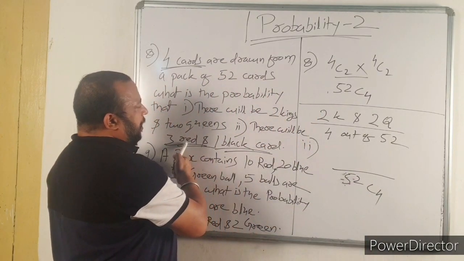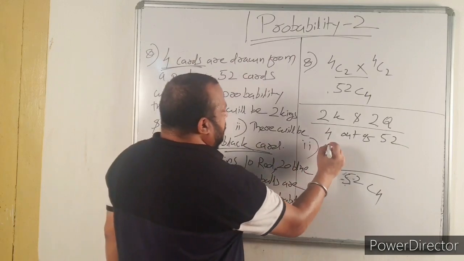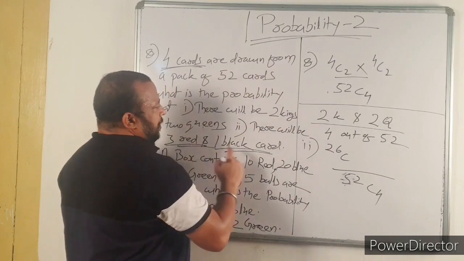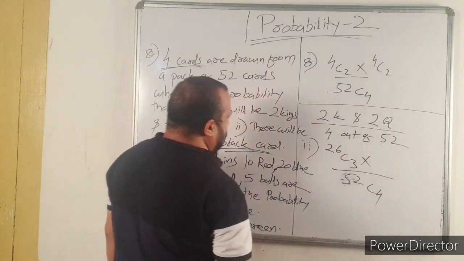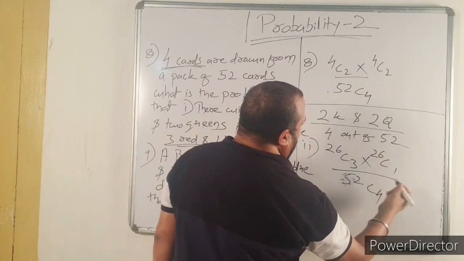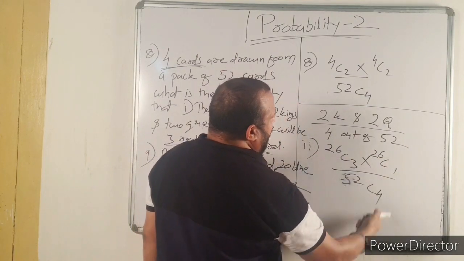But you need 3 red cards. Total number of red cards is 26, so 26C3, into total number of black cards, again 26C1. 3 red and 1 black.